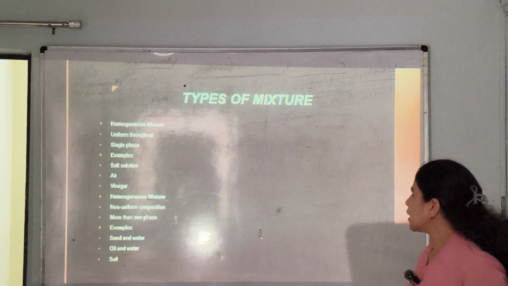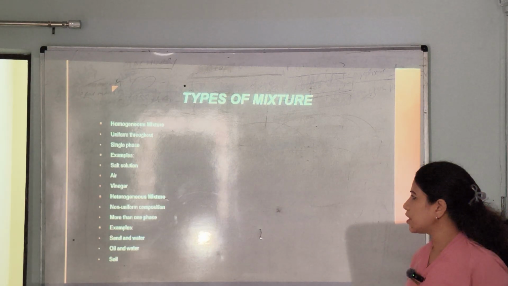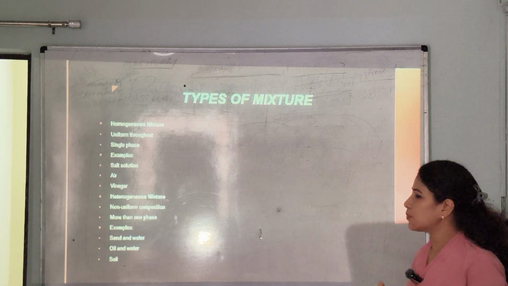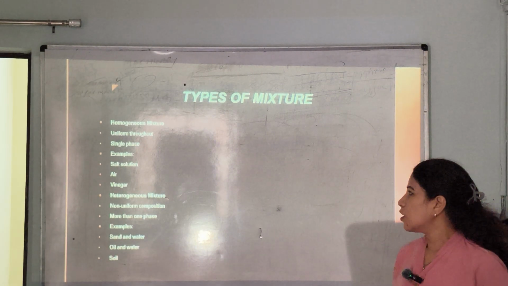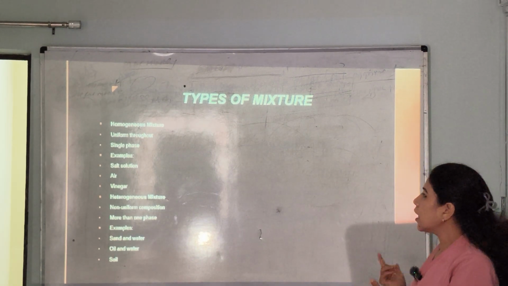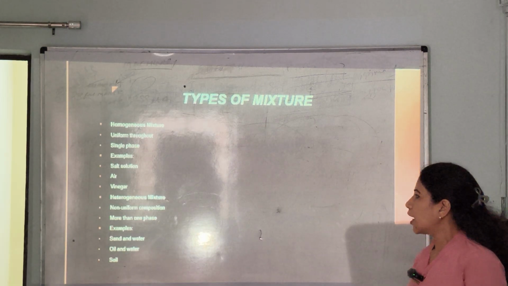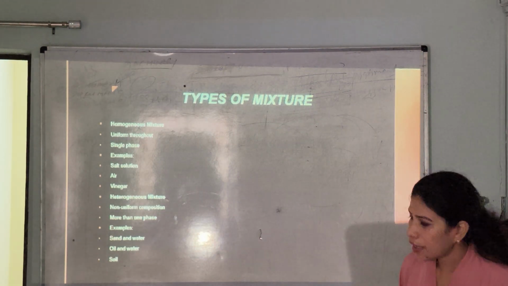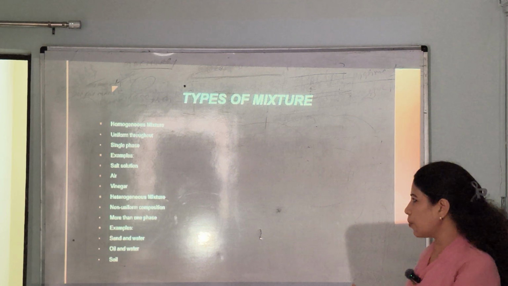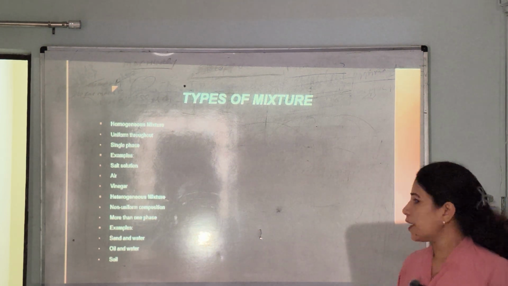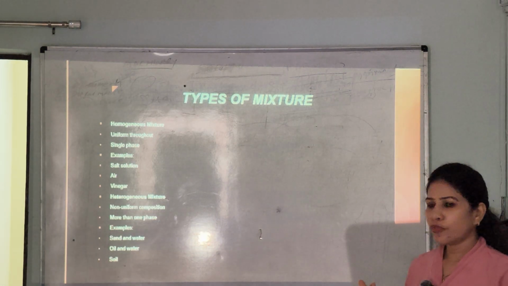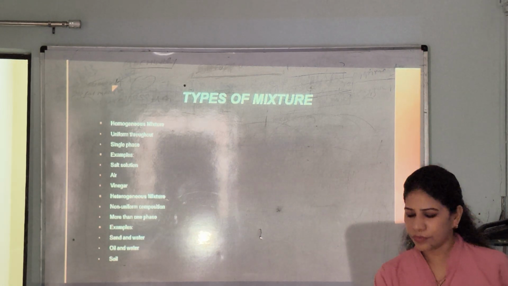Types of mixture. Here are the types of mixture: homogeneous mixture. A homogeneous mixture is uniform throughout, in a single phase. For example, salt solution, air, vinegar. And a heterogeneous mixture has a non-uniform composition, with more than one phase. For example, sand and water, oil and water, and soil.